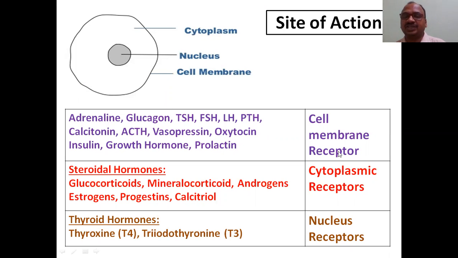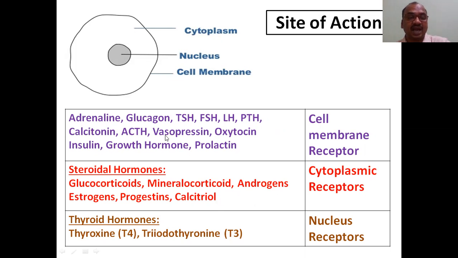See, site of action, mainly three sites it selects. On the cell membrane here. You can see the cell membrane here. It acts on the cell membrane receptors. Next is cytoplasm, inside the cell. Next is nucleus, inside the nucleus.